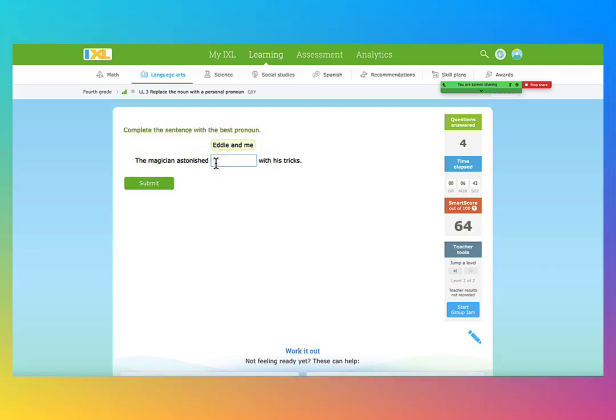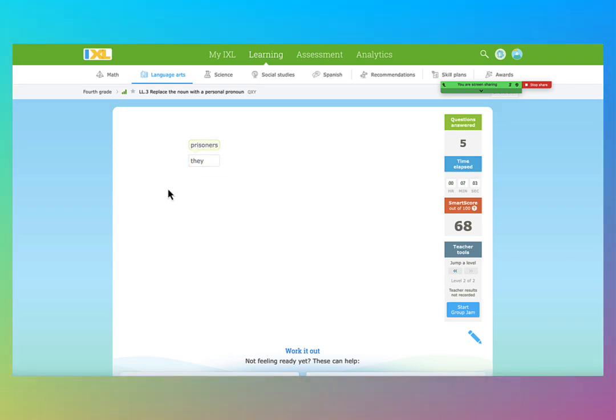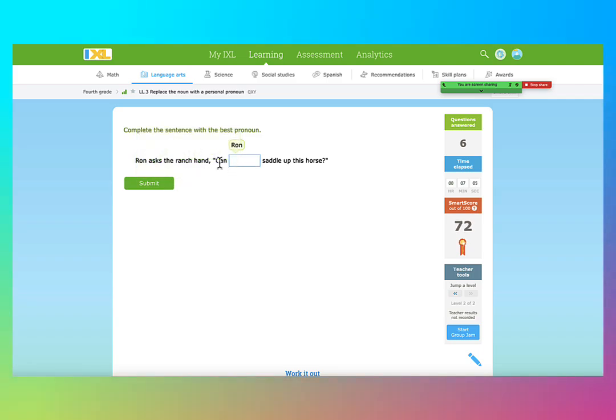The magician astonished, means surprised, Eddie and me, astonished us. Objective case because it's used after the verb. Me, Eddie, plural us. Plural we becomes us. Okay, in America, prisoners, they. It's not them because it's used as a subject. Okay, we have a quotation mark. Ron asked the ranch hand, can I? Because Ron is the one who is asking, can I saddle up this horse?